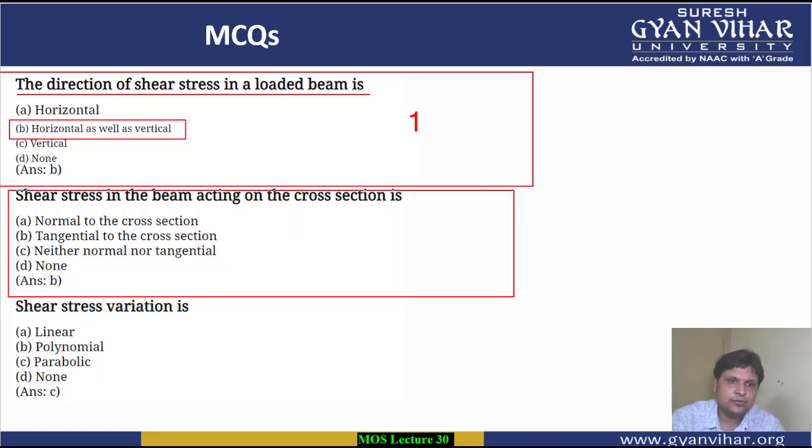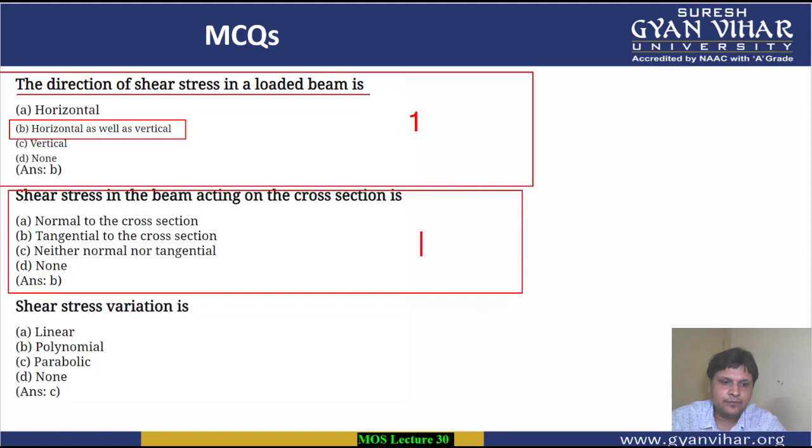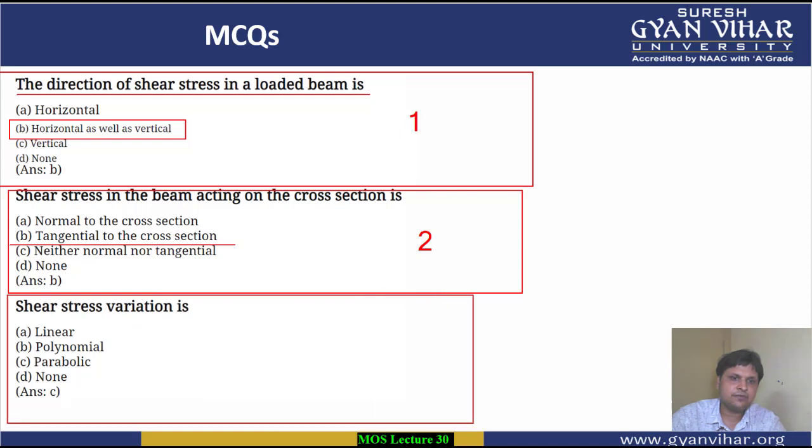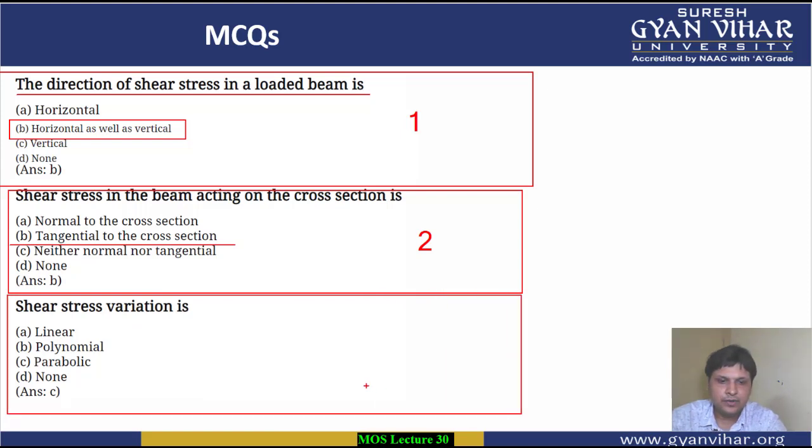Next question, question number 2. Shear stress in a beam acting on the cross section is. So shear stress on the beam acting on a cross section is basically tangential to the cross section. Always the shear stress acting on the beam on the cross section is tangential to the cross section.